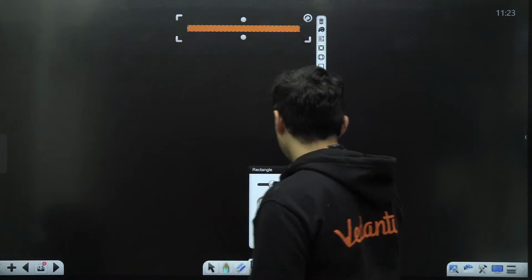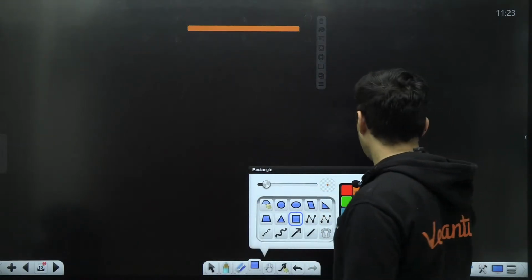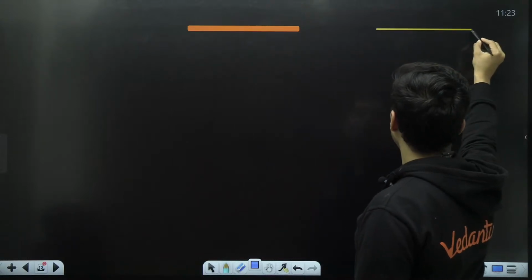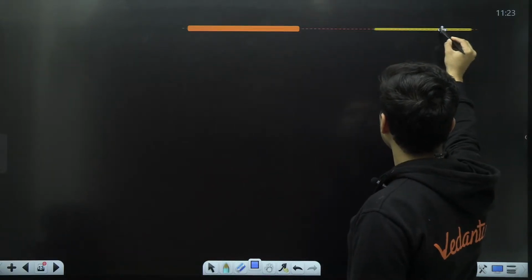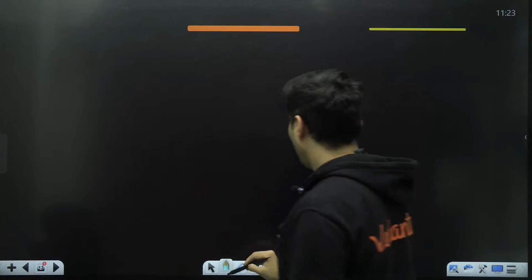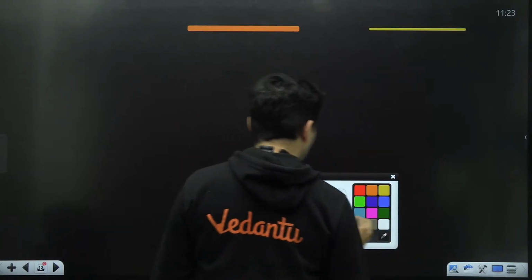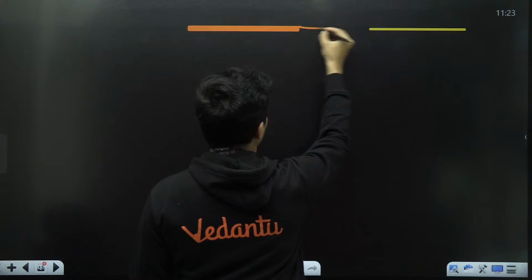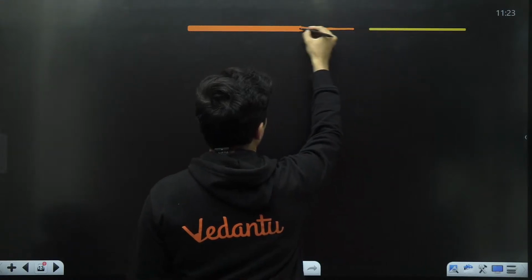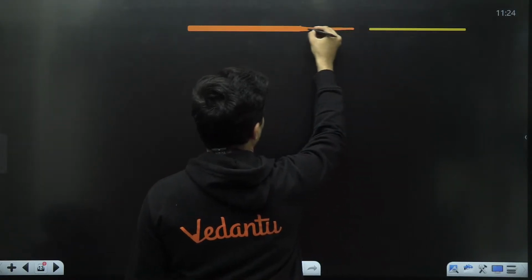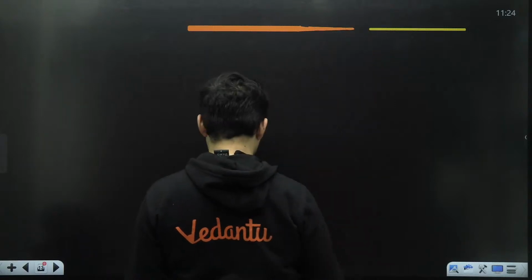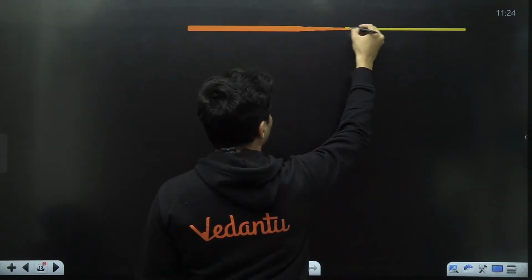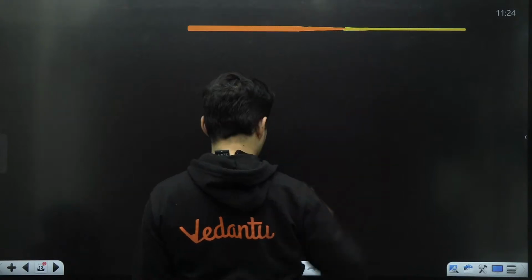Then that same wire is going to become thin over here, and there is a transition which is happening from here to here.